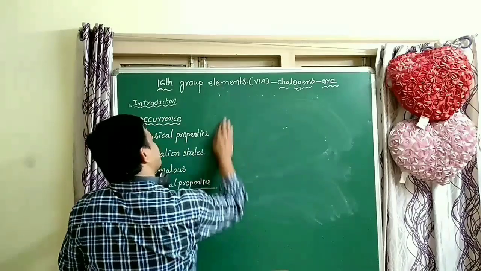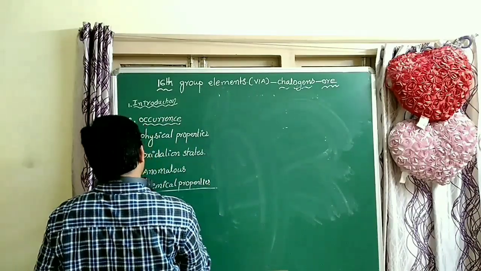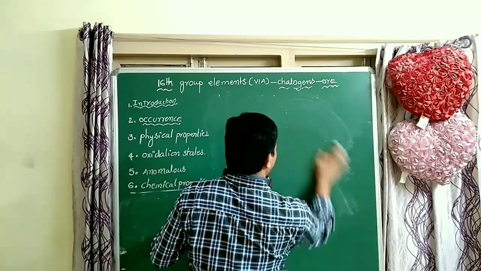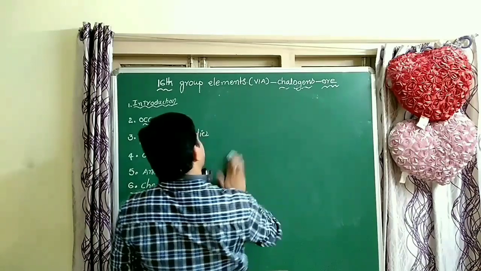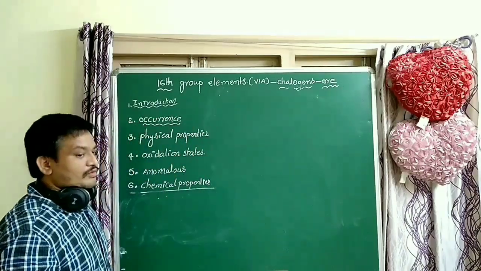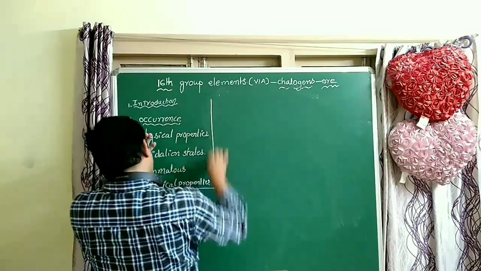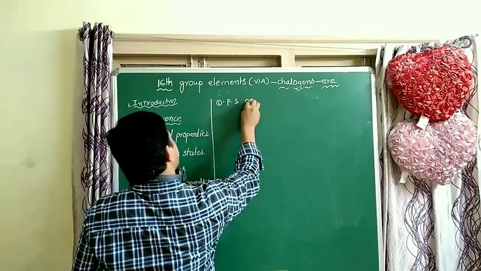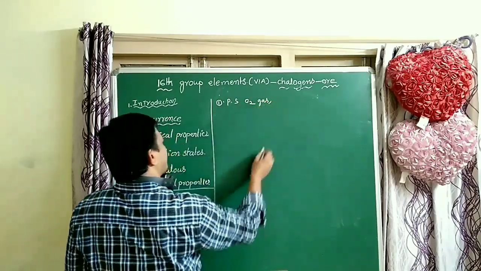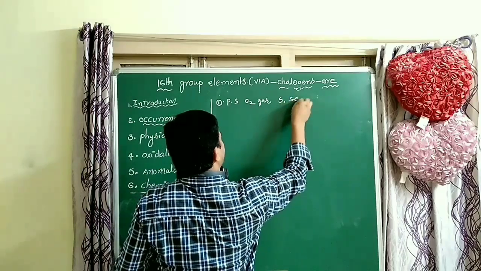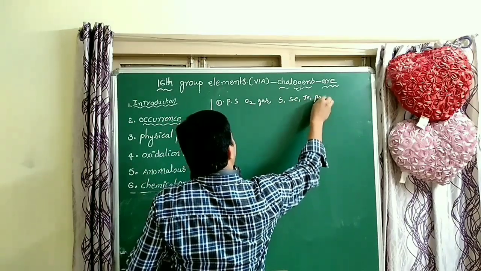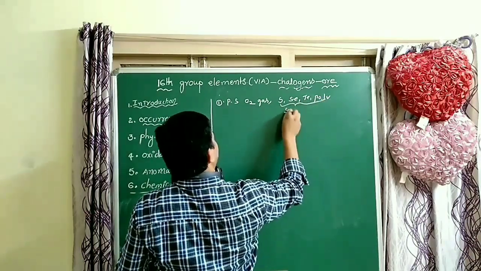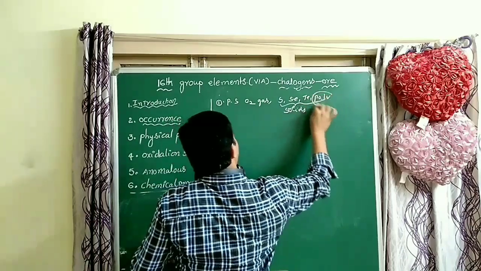So next, some physical properties. In every group, physical properties are very important. So what are the physical properties? Physical state: O2 is a gas. The remaining ones, sulfur, selenium, tellurium, polonium and livermorium, are all solids. These last two elements are radioactive.